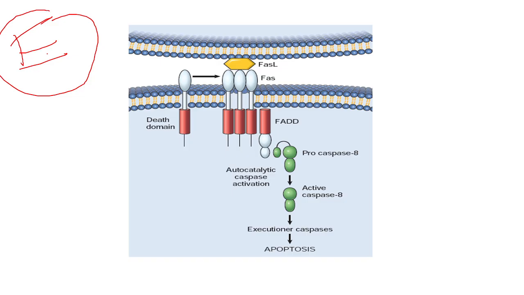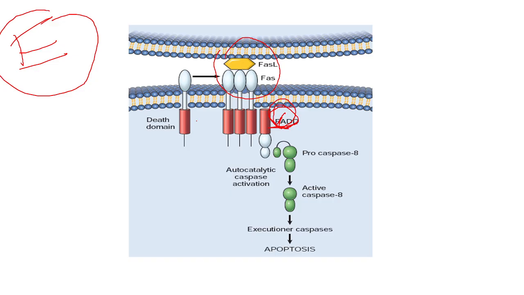What happens over here? It will start from outside. Say, for example, a virus or something came and it will attach to the FAS. FAS is a receptor present in the cell. So FASL, that is the FAS ligand, it will come and attach to FAS. FAS or CD95 belongs to the TNF superfamily. So once FAS and FASL attach, they will activate the FADD, that is Fas associated death domain.